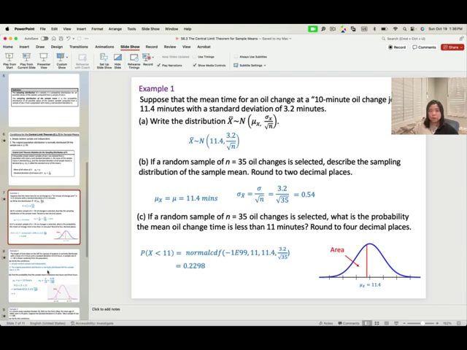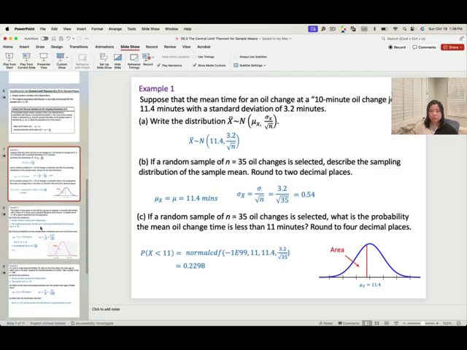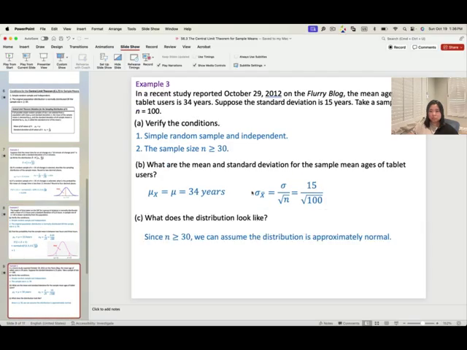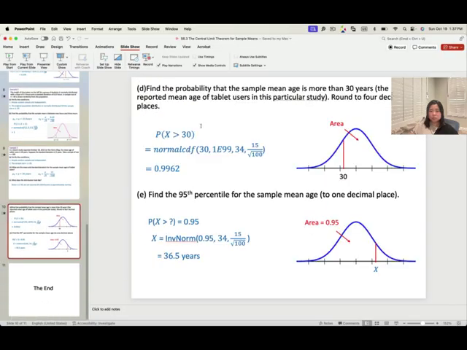If you review the notes from section 6.2, we do have similar questions, just like this one. But at that time, it mentioned find the probability that a randomly selected one, so n equal to 1. We don't need to apply the central limit theorem. Right? And for these sections, it's always talking about n greater than 1.